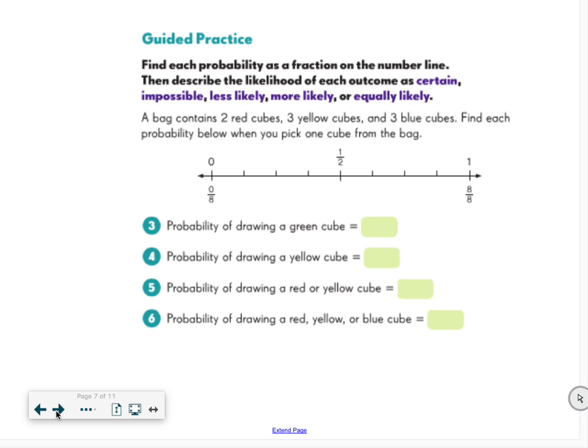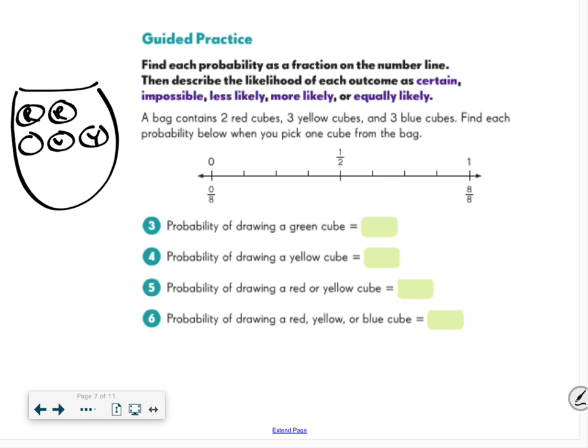Now if we come here, we're going to find the probability as a fraction on the number line, and then we're going to say if it's certain, impossible, less likely, more likely, or equally likely. So first of all, my strategy is always to draw, because this is you showing your work and explaining that you understand the problem. A bag, there's my lovely bag, contains 2 red cubes, and I always put the letter R, 2 reds, 3 yellow, 1, 2, 3, and 3 blue, 1, 2, 3, and that's it.